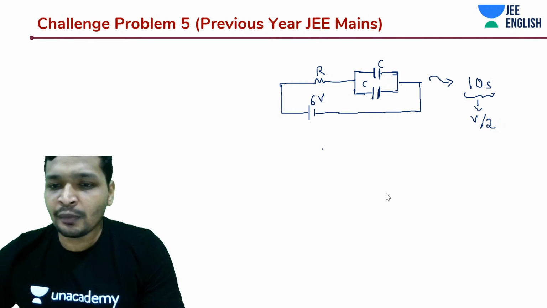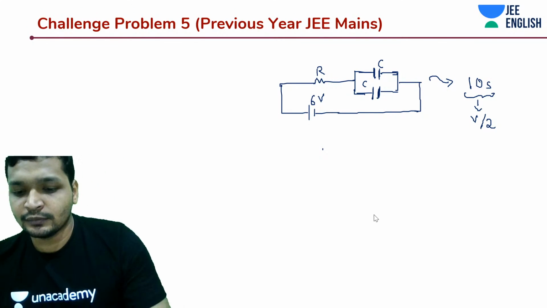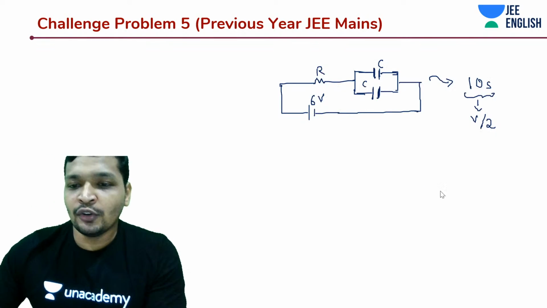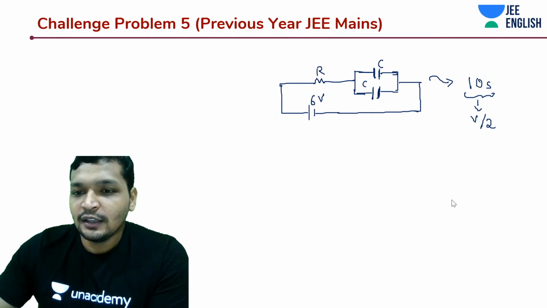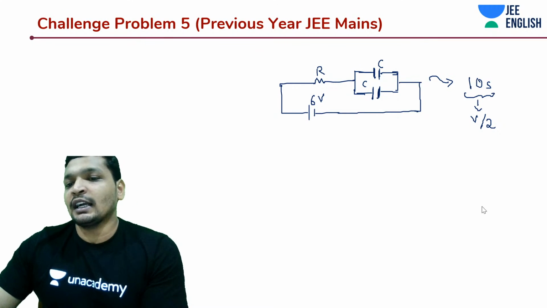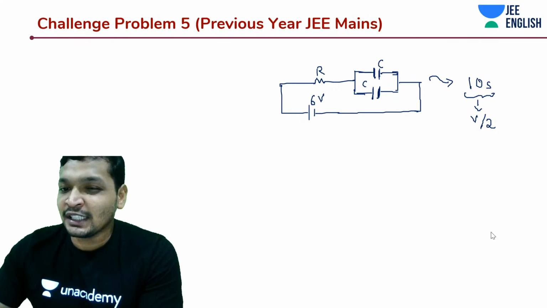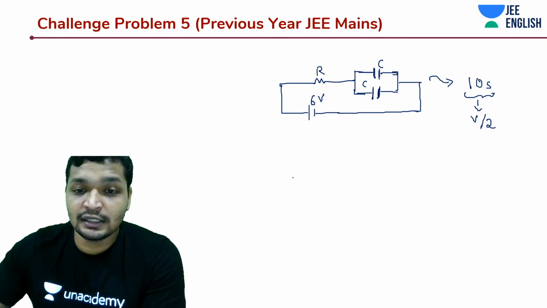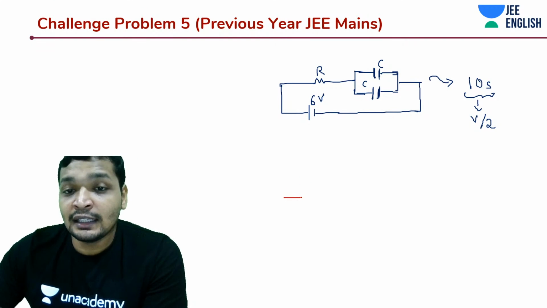Now, the second combination. At least, guys, try to do the logical guessing. We just did a very similar problem, and actually, logical guessing is possible in this case. There is one more combination in this.